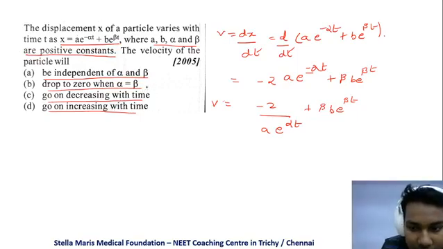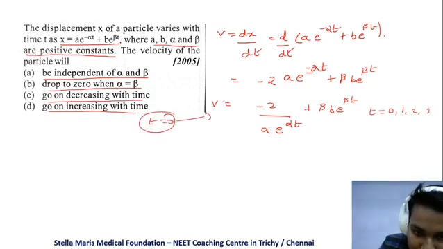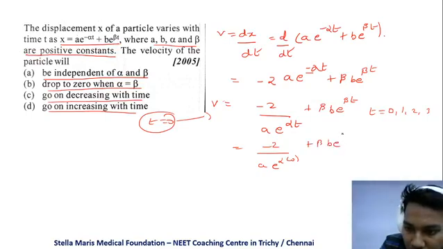So for different values of time, t can be 0 at the start, and after that 1 second, 2 seconds, 3 seconds, like that. So substitute t is equal to 0 here. When t becomes 0, it is minus 2 by a into e power alpha into 0, plus beta b into e power 0. So it becomes minus 2 by a plus, e power 0 is 1, sorry, e power 0 is 1, right? So beta b, so it becomes a positive function.